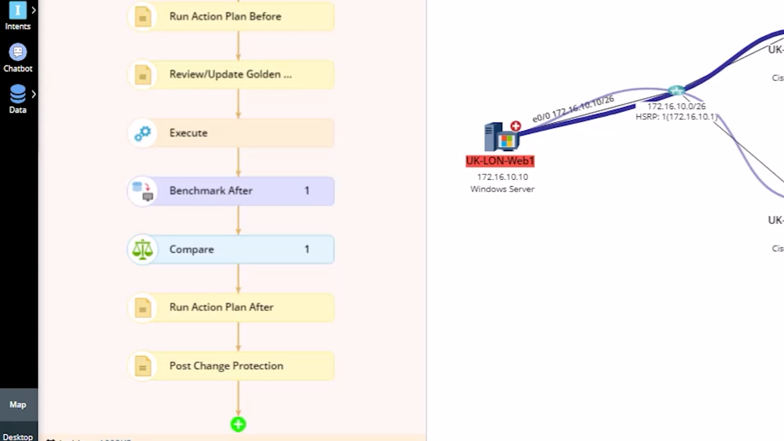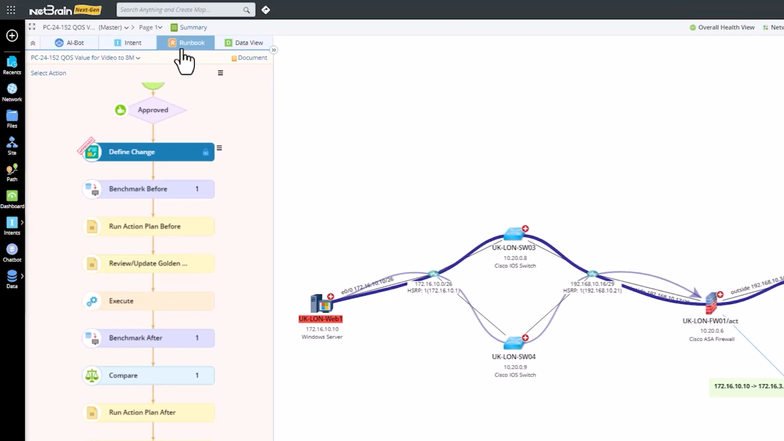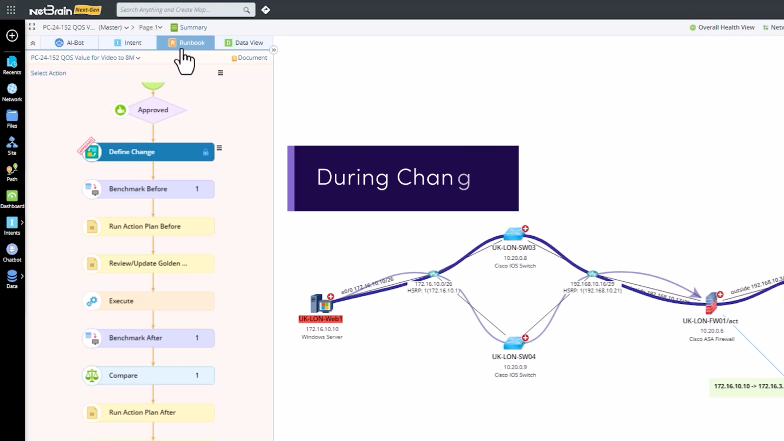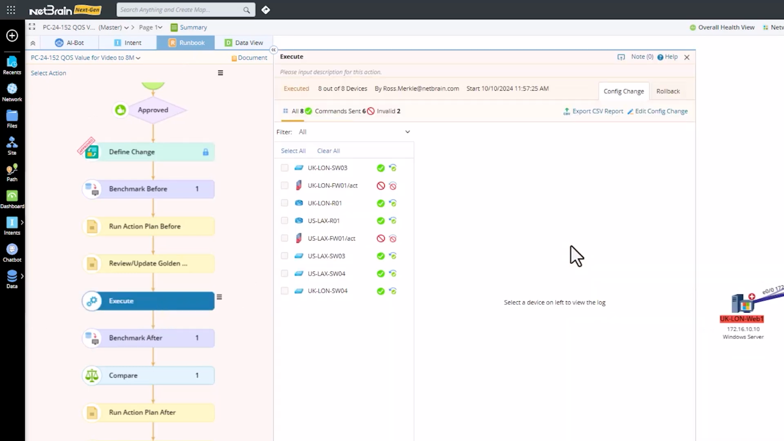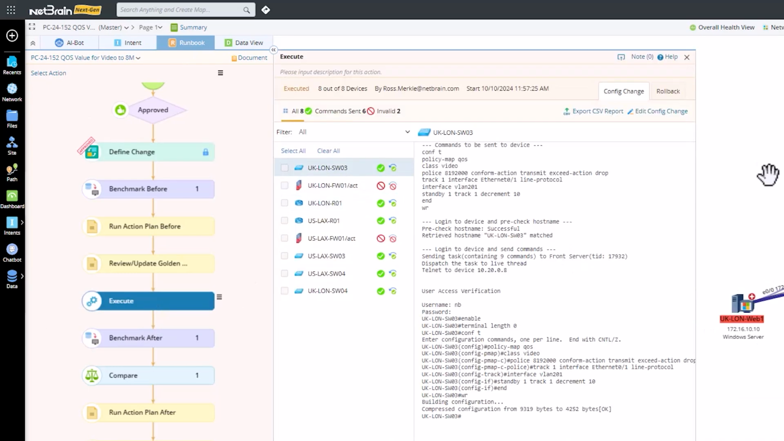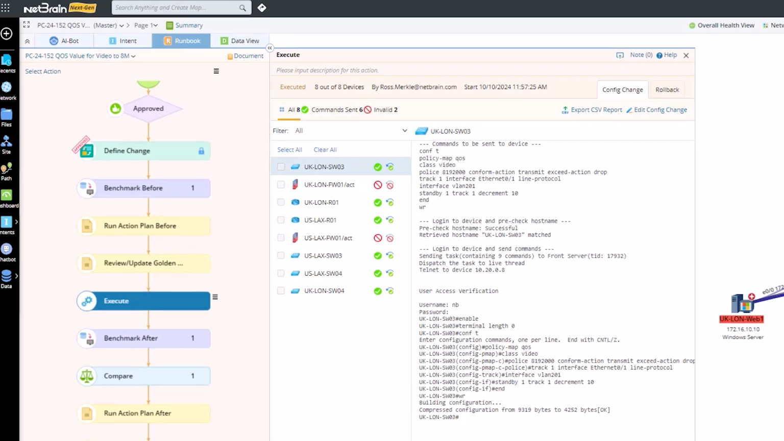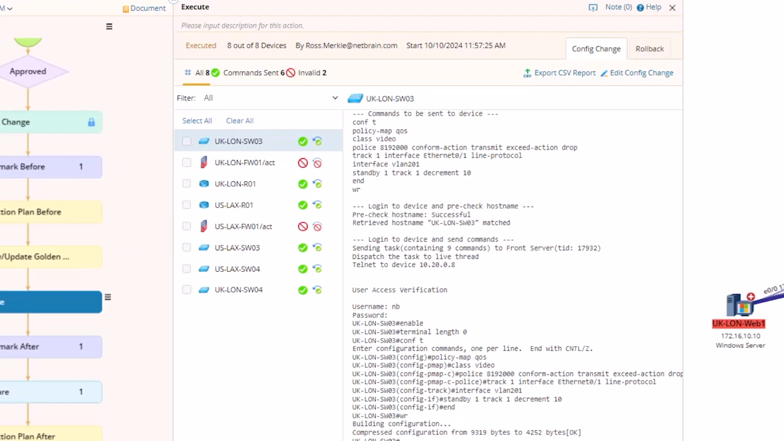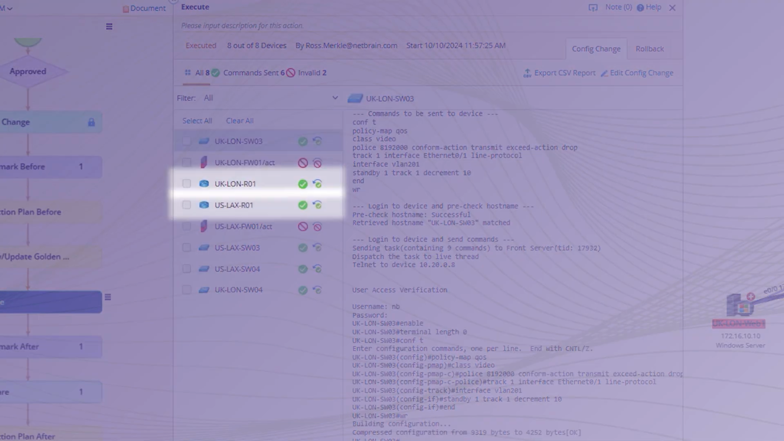So after we've done that, we set up that really great before change, we can now accelerate our change itself. So how do we do this? We could do this multiple ways. The one way is kind of the most basic. We know with NetBrain, we're able to run changes at scale. So run multiple changes on multiple devices simultaneously.